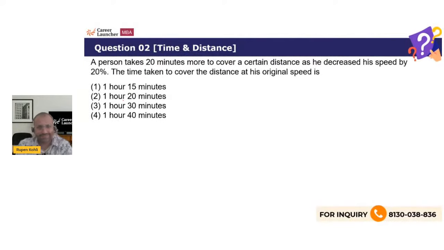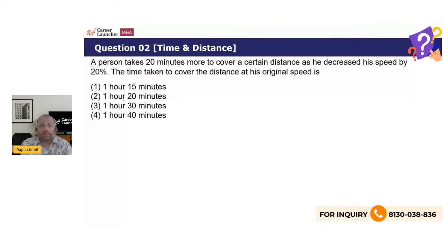Let's see. Next one, time and distance. A person takes 20 minutes more to cover a certain distance as he decreased his speed by 20%. So if he decreases his speed, obviously his time increases by 20 minutes.